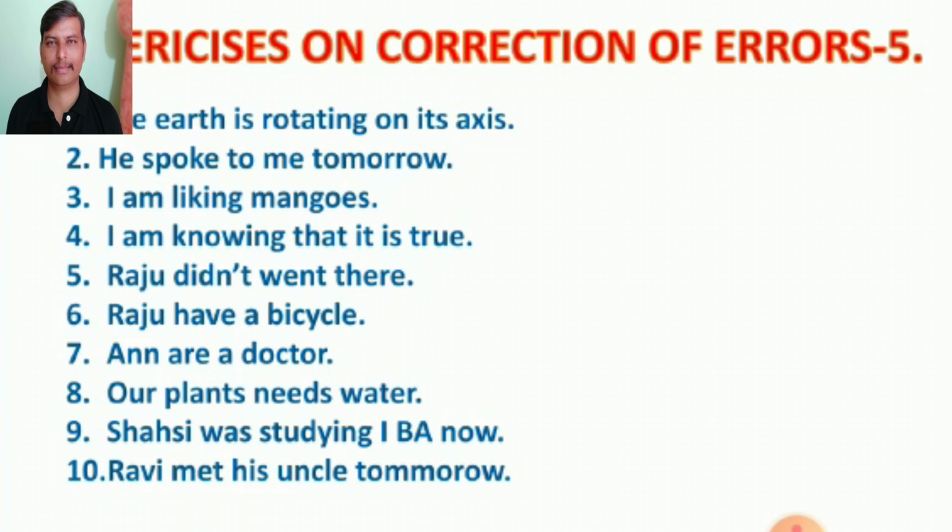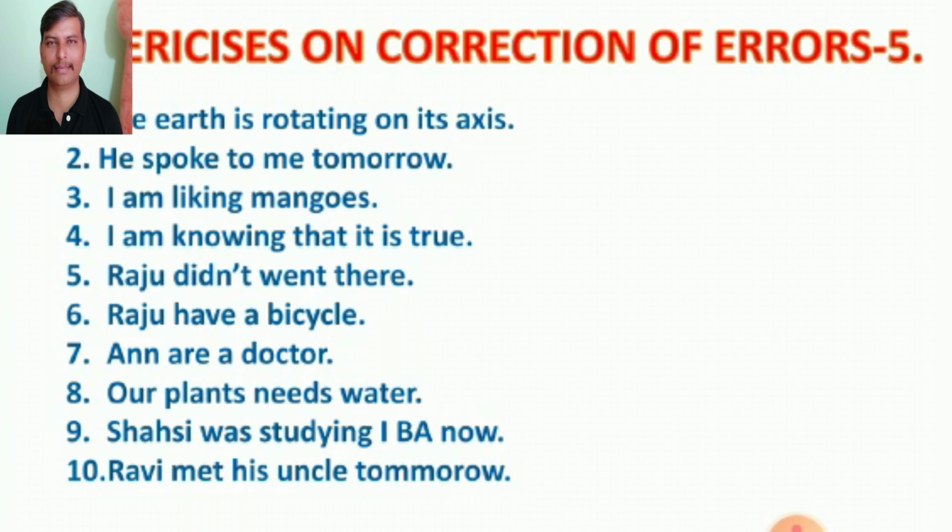I am liking mangoes. Here, like is a non-continuous verb, so we can't use like in present continuous tenses. So we must use the sentence like this: I like mangoes. I like mangoes is the correct sentence. We cannot use like in continuous tenses. I am knowing that it is true. Here also, know is a non-continuous verb, so we mustn't use it in continuous tense. So the sentence must be, I know that it is true.